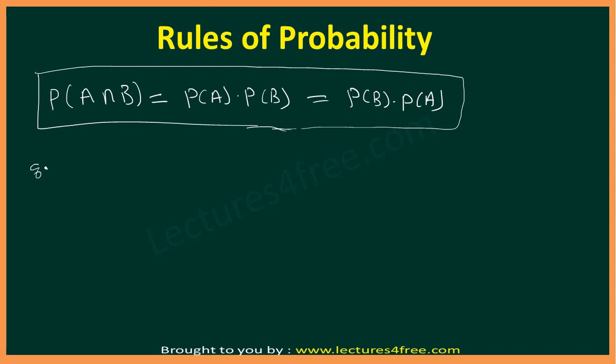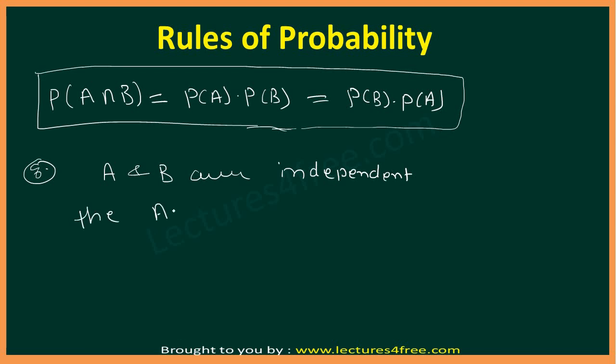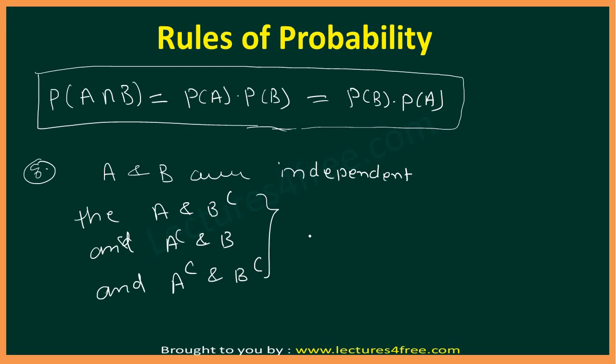Rule number 8 is, when A and B are independent, then A and B complement, A complement and B, and A complement and B complement will also be independent.